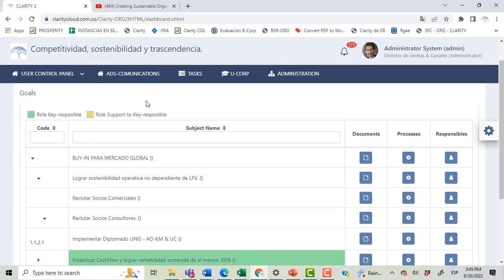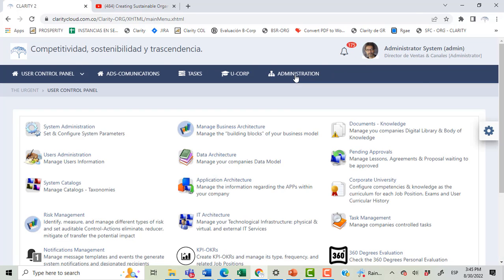In the other section, the other main area of the application, we can see the administration. This area is restricted to the administrators and the architect. In this area, we can find the components of the enterprise architecture itself.